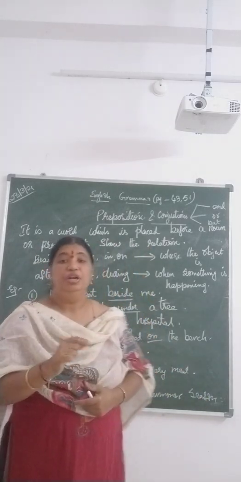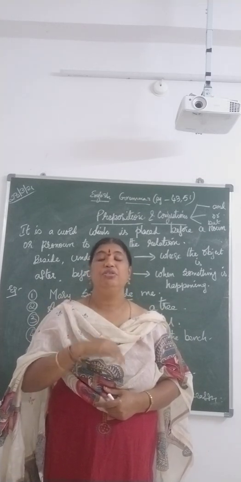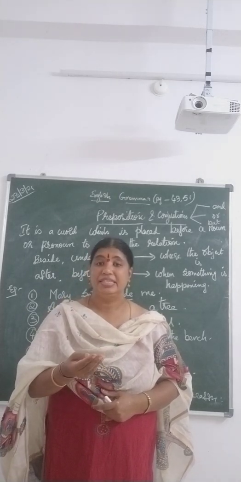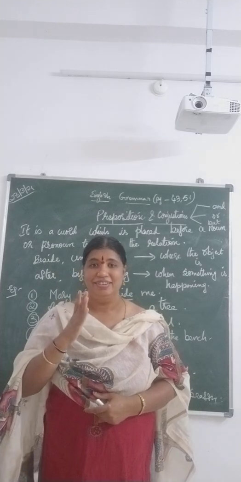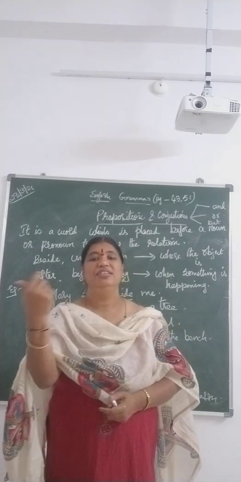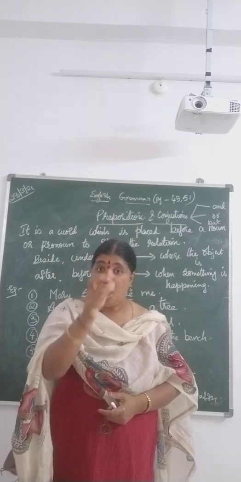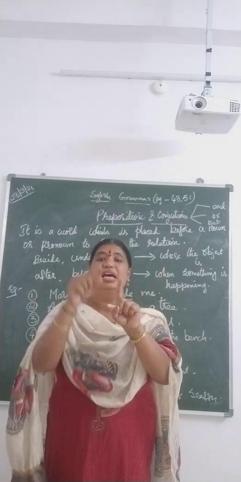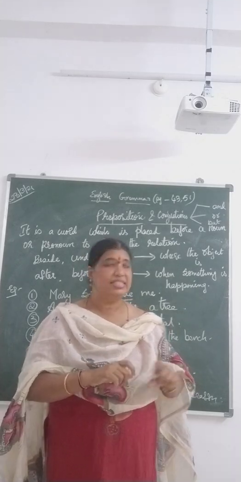Understood? Now, or. Now, somebody is coming to your home. Then you do not know whether they would like to have coffee or tea. So, what will your mom ask? Can you please tell me what do you want to have? Do you want to have coffee or tea? Okay, the option is left, right? Or means either this or the other one. Understood? So, two are different entities. I am joining this by using a conjunction called or. Understood now, children?